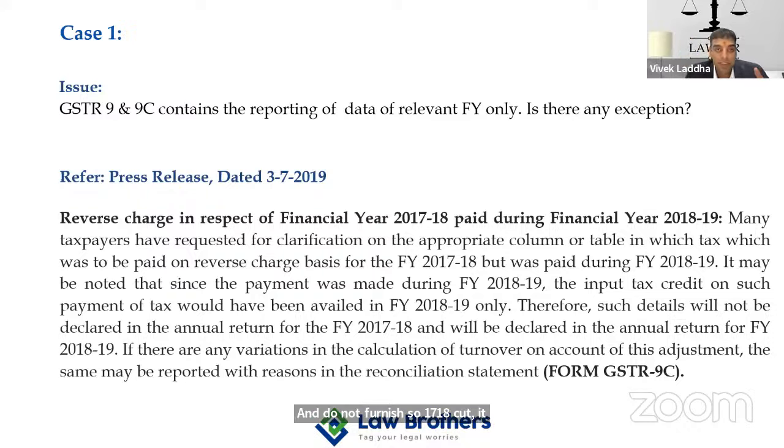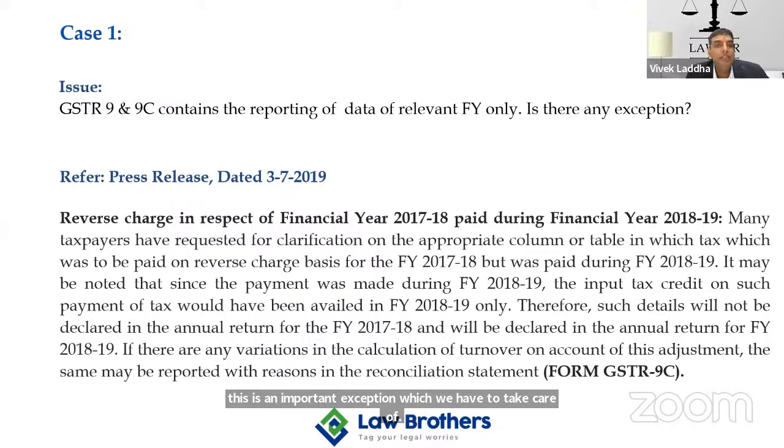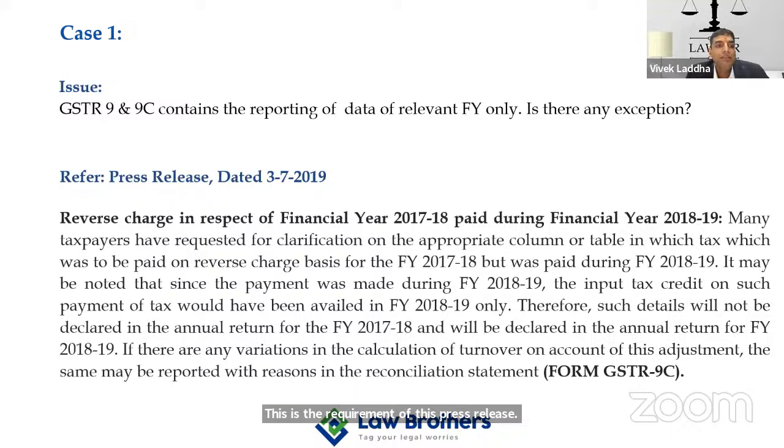So this is an important exception which we have to take care of. This is the requirement of the press release. Everything cannot be taken as black and white, but I would request all of you please take care of whatever has been stated.